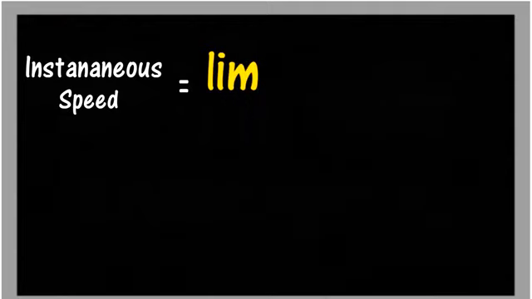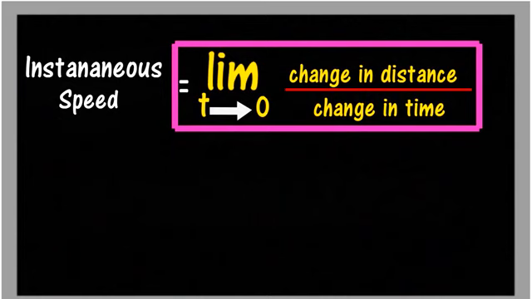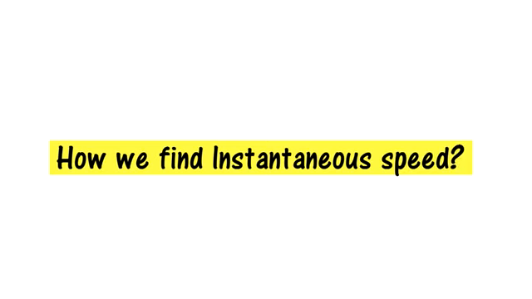Now the formula of instantaneous speed is, if you do not know about calculus, then I am going to tell you: instantaneous speed is equal to the limit as time approaches 0. Time approaching 0 means that time is not 0, but it is living in the neighborhood of 0. So I say change in distance divided by change in time. This is the formula to find the instantaneous speed of an object, of an aeroplane, of a car, of any object.